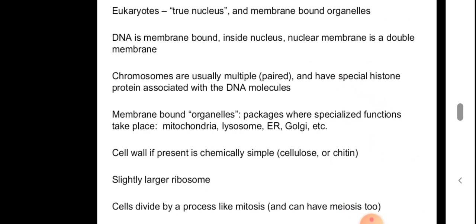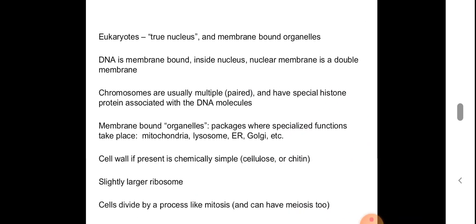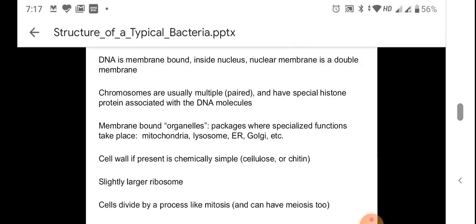So let us look into the eukaryotes also. We were talking about bacteria till now. Now we can just discuss for a few minutes what the features of a eukaryotic cell are. Then you will understand the differences between a prokaryotic cell and a eukaryotic cell. So in eukaryotes there is a true nucleus. Earlier we were talking about the nucleoid, but we do not mention nucleoid in a eukaryotic cell because that is not present. In a eukaryotic cell we see a well defined nucleus,